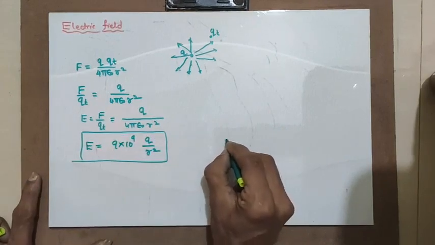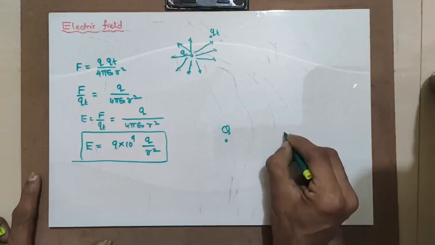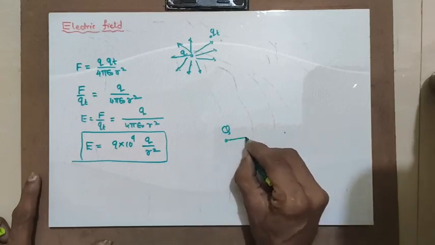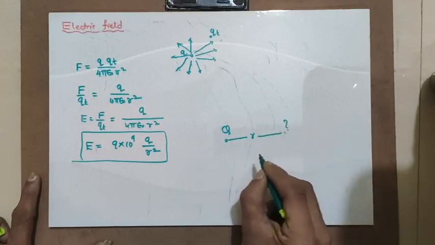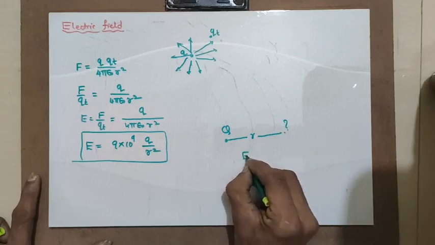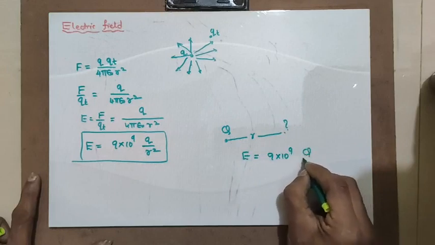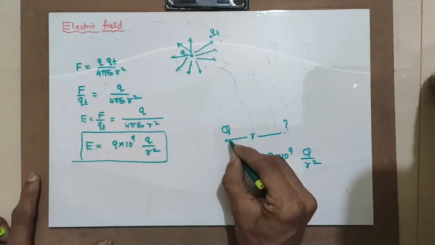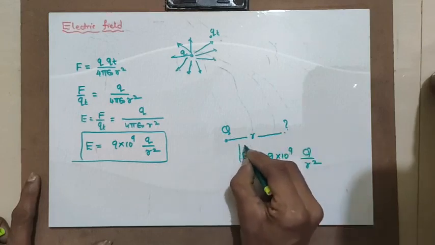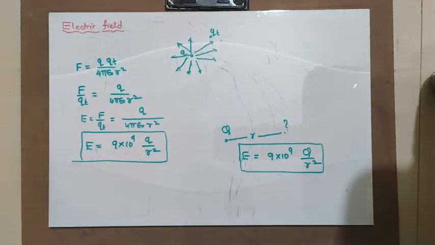Suppose there is a charge present here, say Q, and you want to find the electric field at this distance. What is the distance? The distance is r. Now what is the electric field at this point? Very simple. Electric field can be given by 9 into 10 raised to 9 Q divided by r square, where r is the distance from the charge which is existing to where you would like to find it. That's all. This is the concept of electric field. Okay, I hope you understood the concept of electric field.